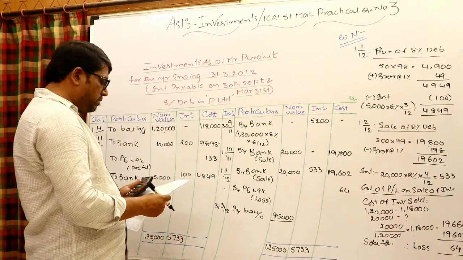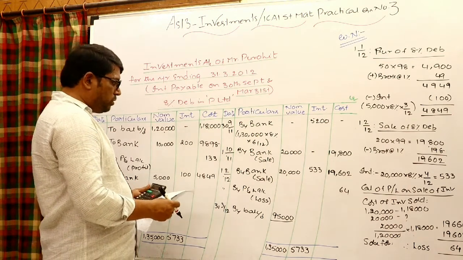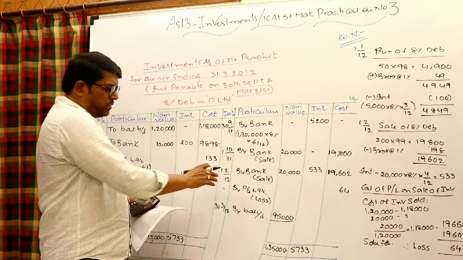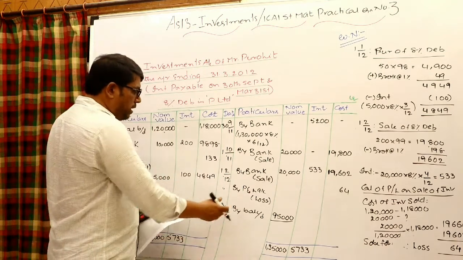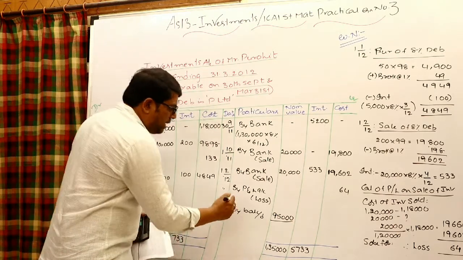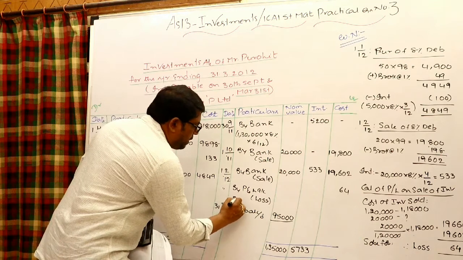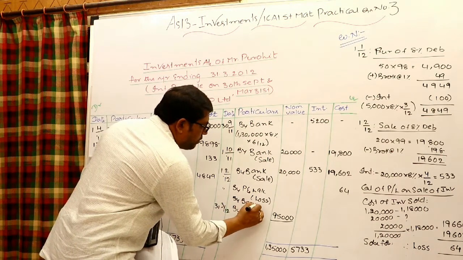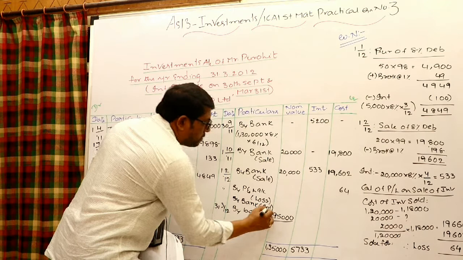and of course even because it is a fixed income bearing security. At the end of the period, the interest what we have to receive, because books are closed exactly, you may write here by bank, within bracket interest.